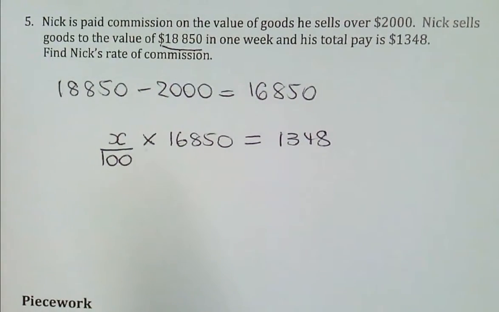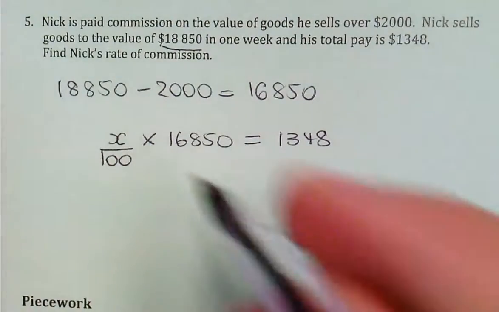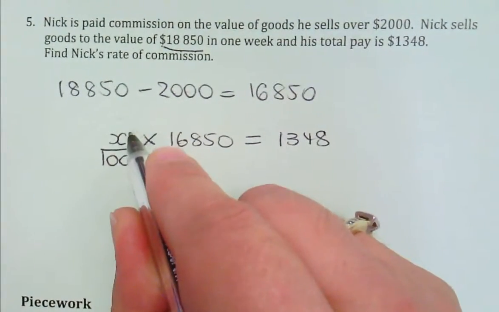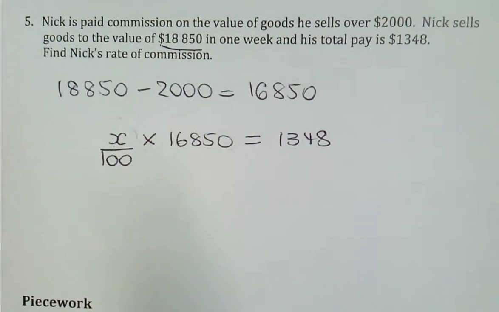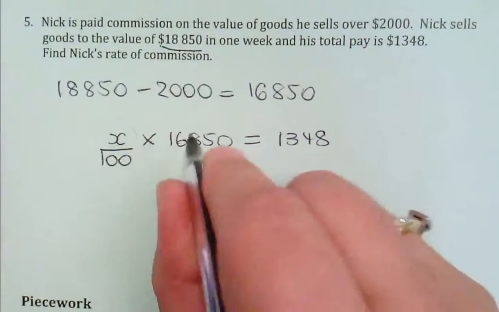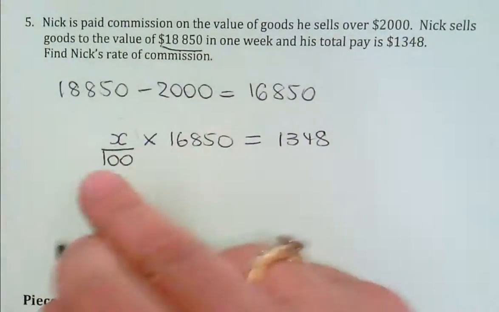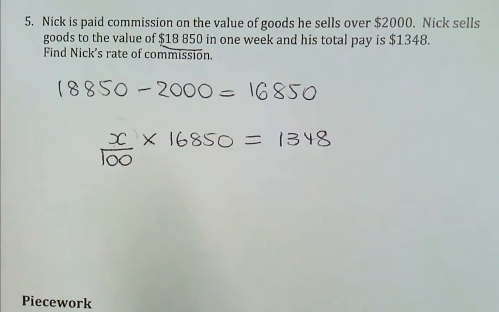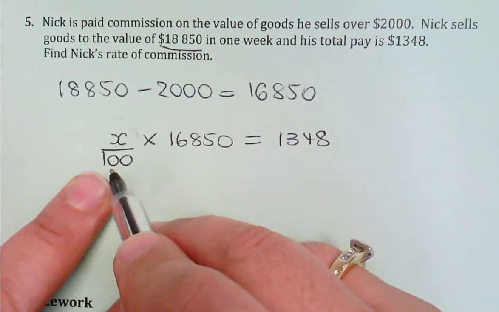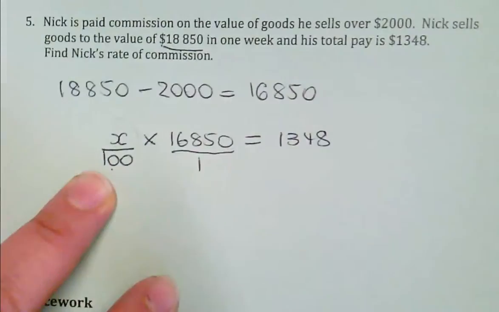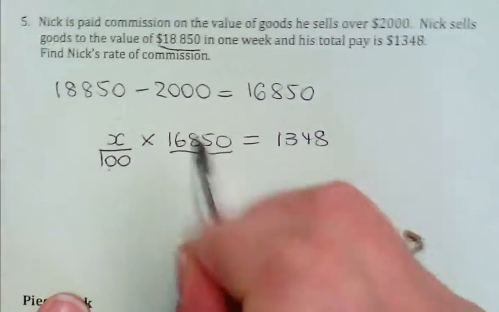Now this, I don't want to say to you, instead of multiplying, dividing. This is the best way to do it. Whatever the commission rate is, that times the 16,850 would give me my answer. If you set that up, then we're just solving the equation. All right, now, what can I do with this? That's on the numerator and this is on the denominator. You know that's over 1. So let's just multiply the numerators.